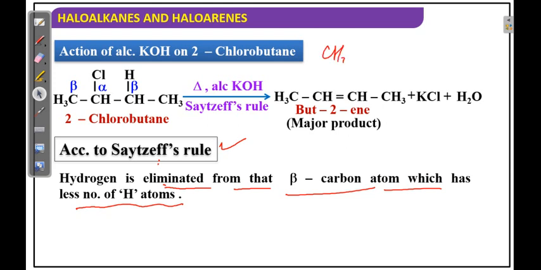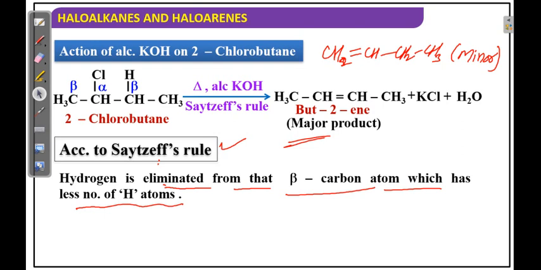Suppose you write one more product here, CH2=CH-CH2-CH3. This is the minor product. Of course it is also forming, but 2-ene is the major and 1-ene is the minor. Here there are no donors. Here there are more hyperconjugations.